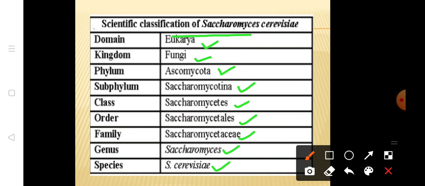So this is the scientific classification of Saccharomyces cerevisiae, and we have to remember this order: first the domain, kingdom, phylum, subphylum, class, order, family, genus, species.